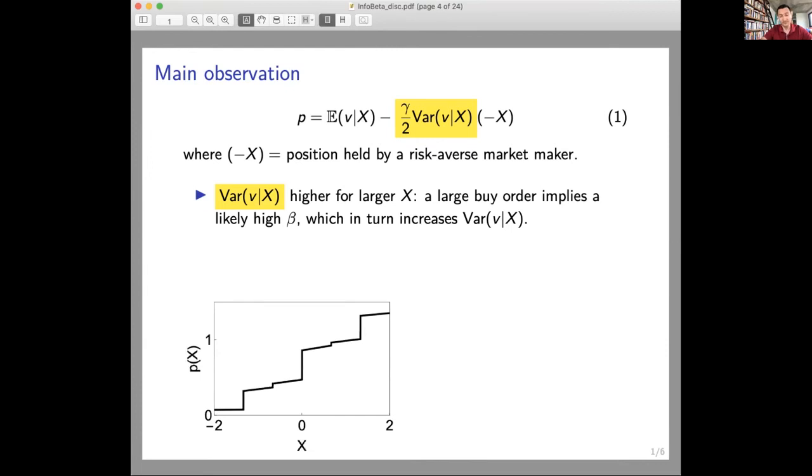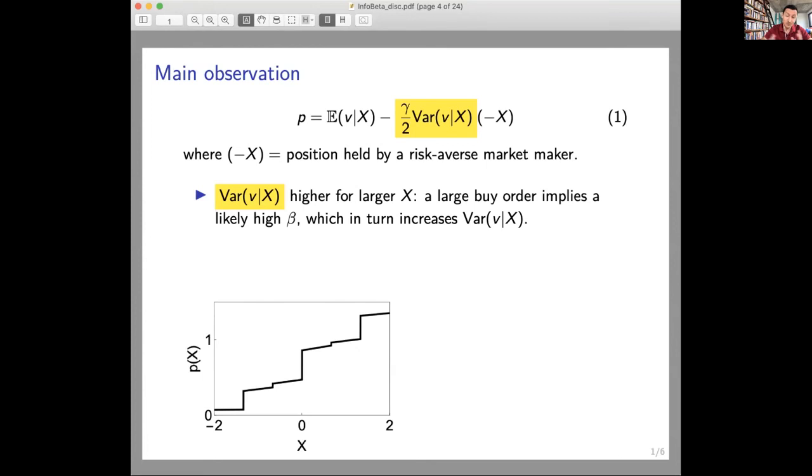And you can see it right here. This is a figure from the paper. You can see that the price is a stepwise function of this order flow. When X is negative, then you have a lower price, so you have that discount. When X is positive, then you have a higher price because it's the other way around. Now, the important thing here is that this stepwise function has a slope that is higher, if you want, on the right hand side. So that slope is exactly that term, gamma over 2 times the variance of V over X. And that is actually the main mechanism.